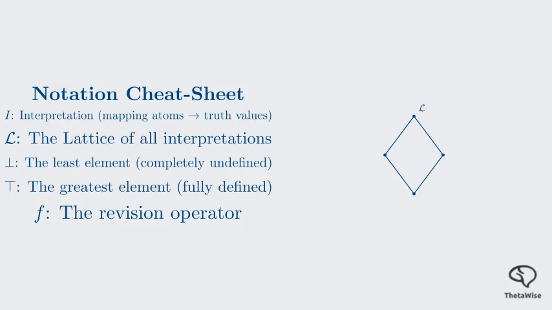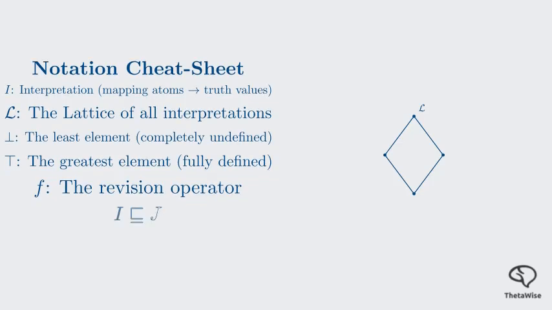In this framework, an interpretation represents our current state of knowledge. We denote the set of all possible interpretations as capital L. We typically treat this as a complete lattice under the precision ordering. When we talk about the least element, denoted by the bottom symbol, read as bottom, we are referring to a state of total ignorance where no atoms have been assigned a truth value.